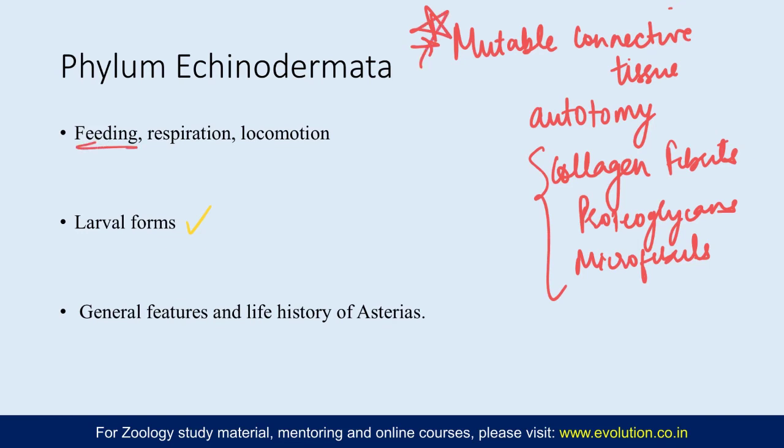So for feeding in echinoderms, there are different modifications. For example, the sea stars, they are carnivorous and scavengers, and they feed on bivalve snails and sometimes even detritus. Crinoids, they do filter feeding. Holothuroids are scavengers. So all different classes have different modifications. Echinoids have a specialized structure called as Aristotle's lantern, and sometimes a question on that is also asked. So separately prepare a note on Aristotle's lantern, which is a characteristic of echinoids, the sea urchins.